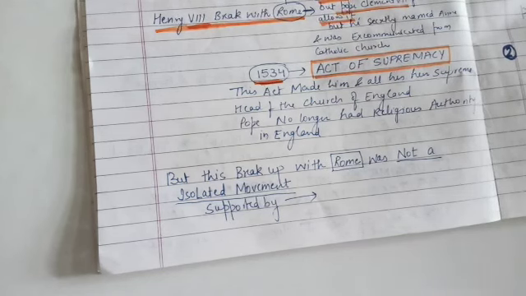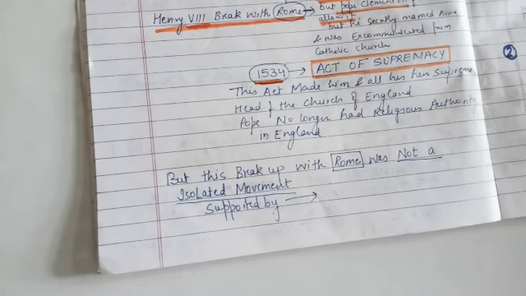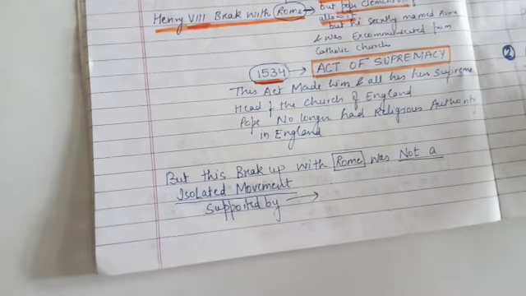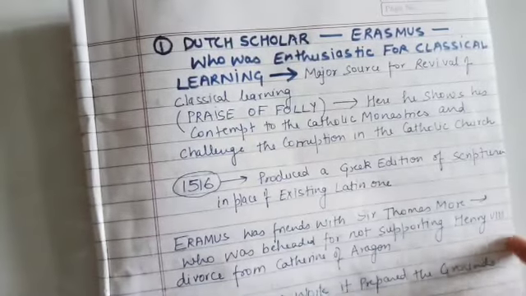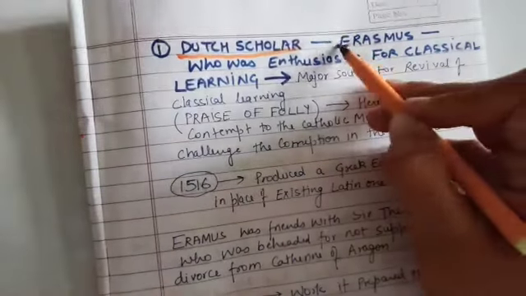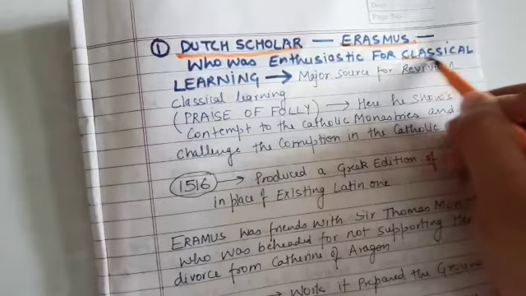Like मार्टिन लूथर, हम ऑलरेडी बात कर चुके हैं उसकी 95 थीसिस की, और फिर हमारे इरास्मस भी थे जिसने सपोर्ट किया था इस कॉन्सेप्ट को, राइट? So let's see who were the people who supported this movement. So the first individual who supported this was a Dutch scholar, Erasmus, right? Who was enthusiastic for the classical learning.